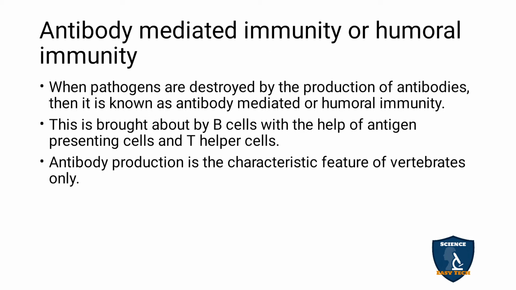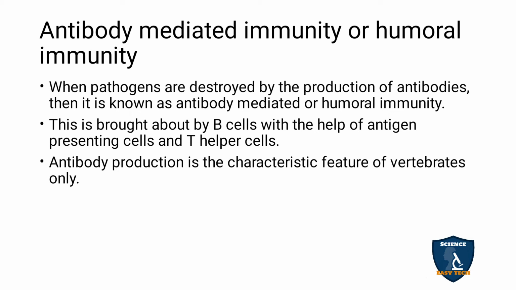Antibody mediated immunity or humoral immunity. When the pathogens are destroyed, it means antibodies are produced. With the help of the antibodies, the pathogen is destroyed. Such type is known as antibody mediated or humoral immunity. And this is brought by B cells, with the help of antigen presenting cells (APC) and T helper cells.